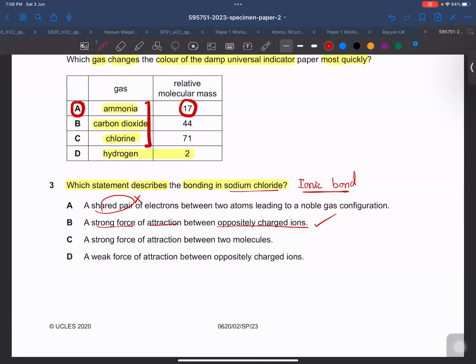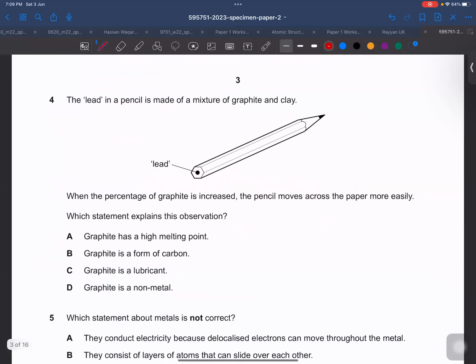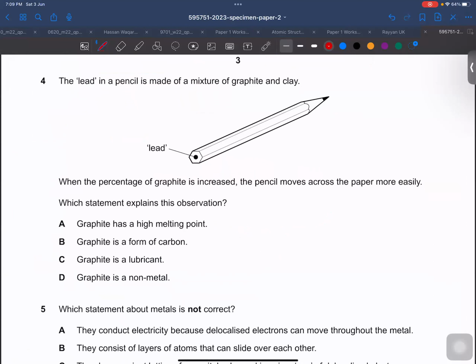Let's see the third and fourth options as well. A strong force of attraction between two molecules: no, this is not an intermolecular force. The weak force of attraction between opposite charged ions: this is not a weak force, so this is also wrong. So the right answer for this MCQ is B. All right, bacho? Yes, sir. Yes, sir. All right. Then over here, question number 4 is saying that the lead in a pencil is made up of a mixture of graphite and clay.